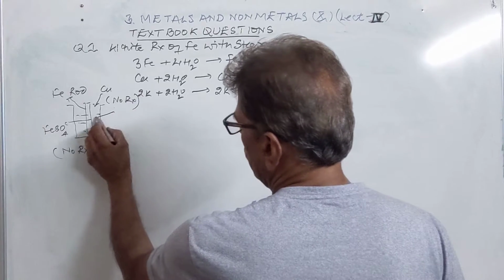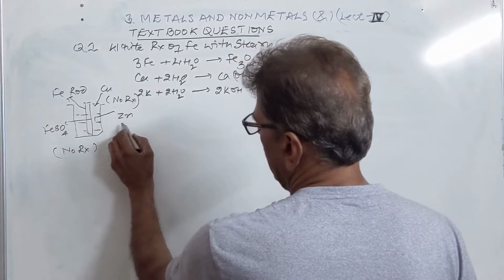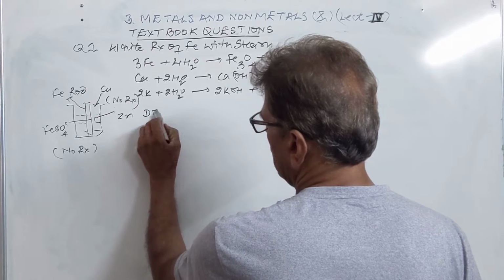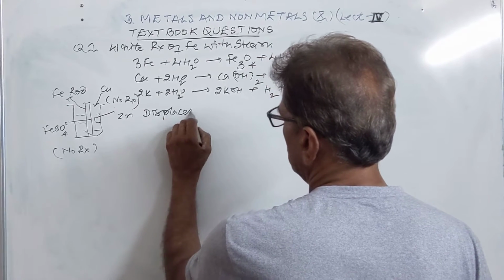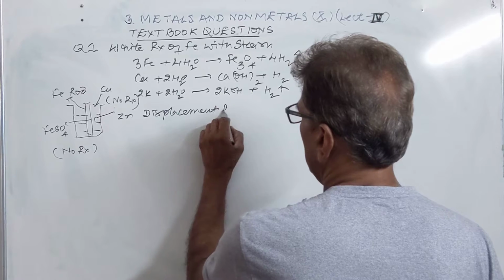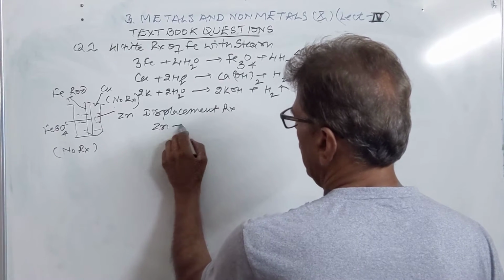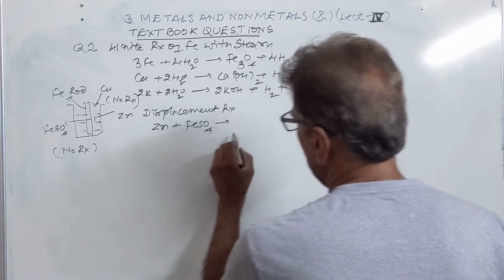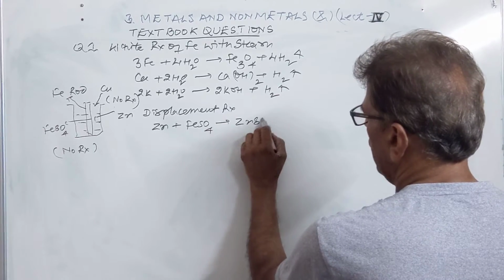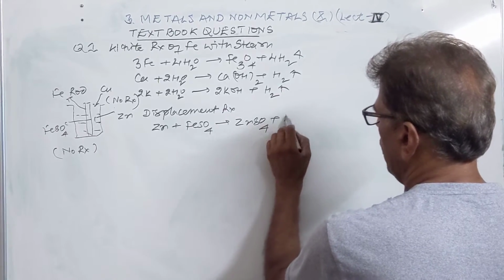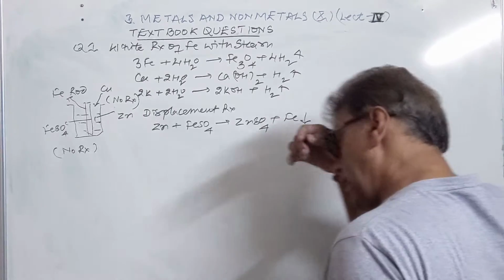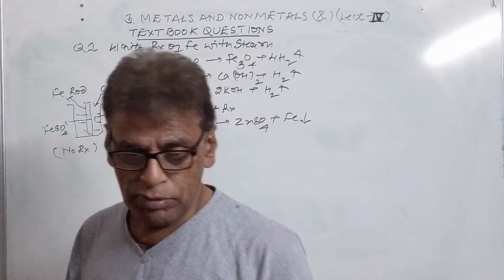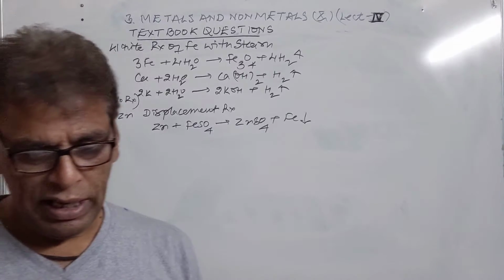If we add zinc to this solution, then a displacement reaction will take place. Zinc, due to its high activity compared to iron, will definitely displace ferrous from the solution, and itself will come in the solution in the form of zinc sulfate, and iron will be liberated by displacement reaction.